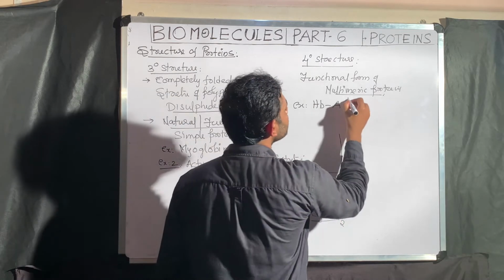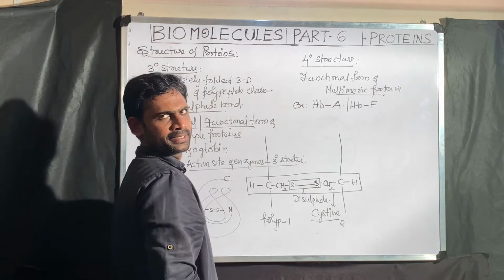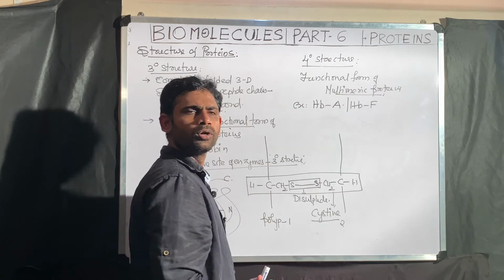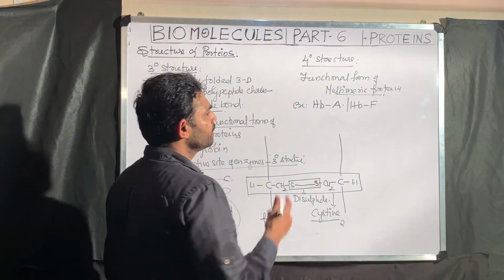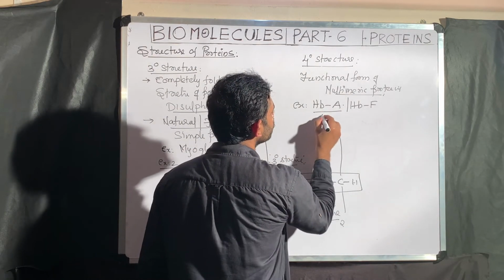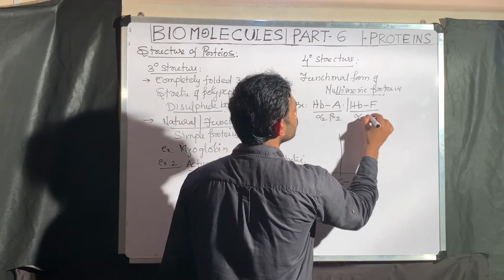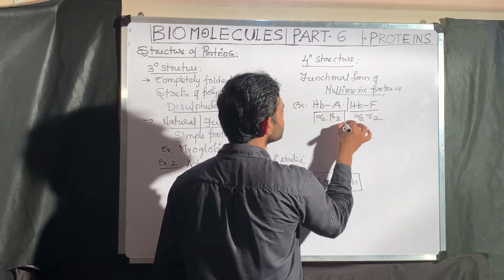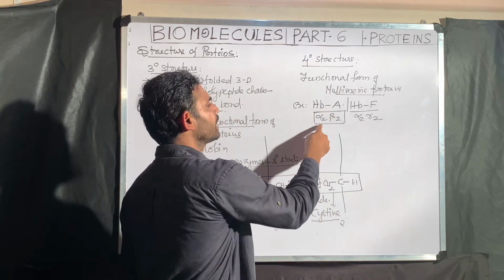To discriminate that one, HbF, hemoglobin in fetus. When somebody says hemoglobin, definitely that belongs to HbA only. HbA is alpha 2 beta 2. HbF is alpha 2 gamma 2. Take this one as the standard, HbA: hemoglobin in adult, alpha 2 beta 2.